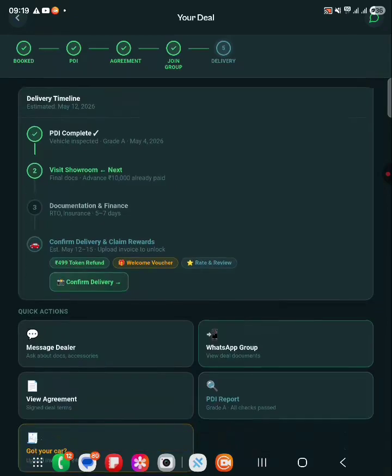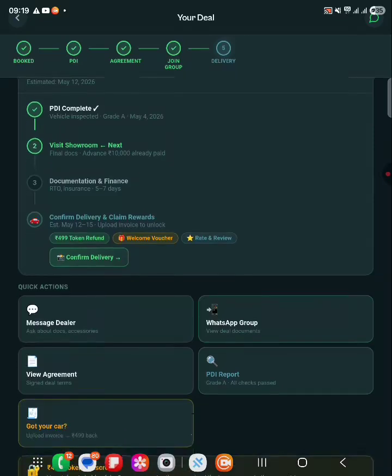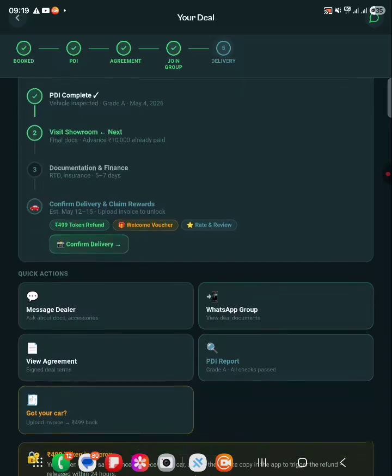Okay, so the next step is confirm delivery and claim rewards. Here the buyer will get all the dates on which he can receive the car. These dates will come from the dealer, not from the buyer, because the dealer has more idea of when he can deliver the car. We don't want to create a conflict for either party, because it may happen that the buyer wanted the car on Monday, but on Monday it was not possible. So we want to make sure that the delivery date is coming from the dealer only, not from the buyer.